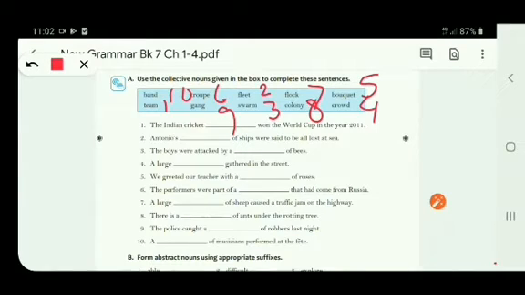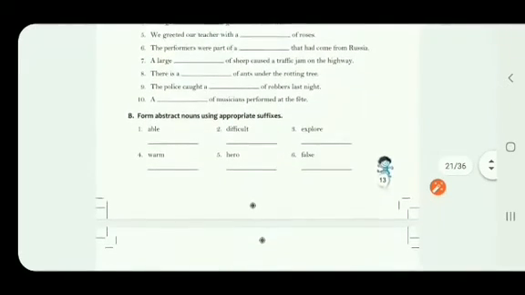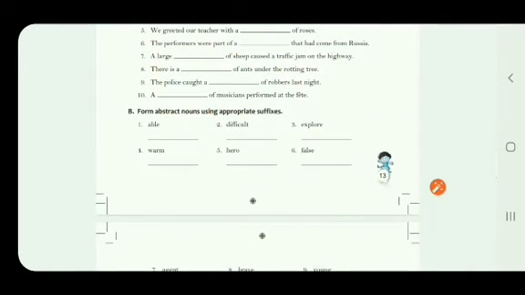So you can do this exercise in the book. I hope you all have got the book now. So please complete this exercise in the book. Now we move on to the next exercise, in which you have to form abstract nouns using appropriate suffixes. I'll just dictate the answers to you, and at the end of the video the PDF will be provided so that you can complete the exercises in the book. So let's begin.